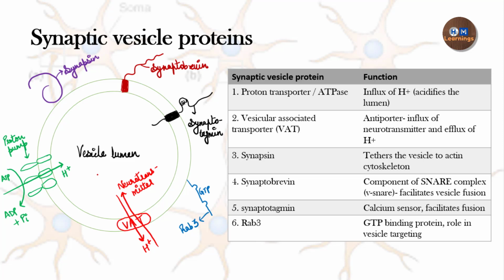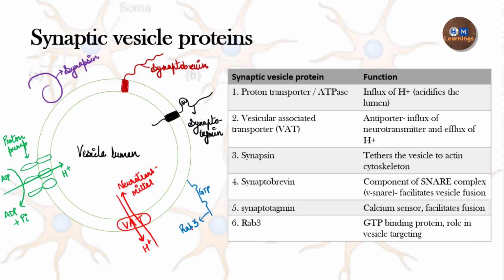Now this proton transporter actually facilitates the action of another protein located on the synaptic vesicle membrane, that is the vesicular associated transporter. This transporter takes up the neurotransmitter from the exoplasm into the vesicle lumen in exchange for hydrogen efflux. Meaning the hydrogen ion is going out of the vesicle lumen into the exoplasm, and at the same time the neurotransmitter is being transported inside the vesicle lumen. So it is an antiporter.